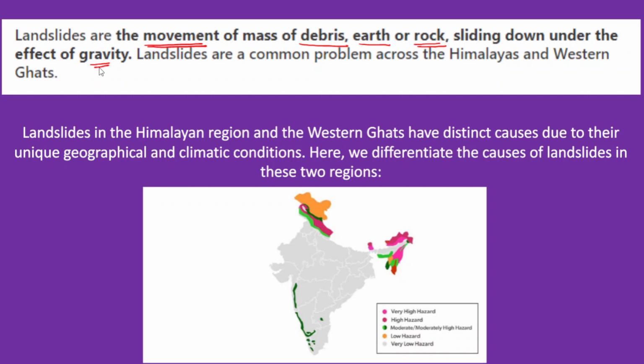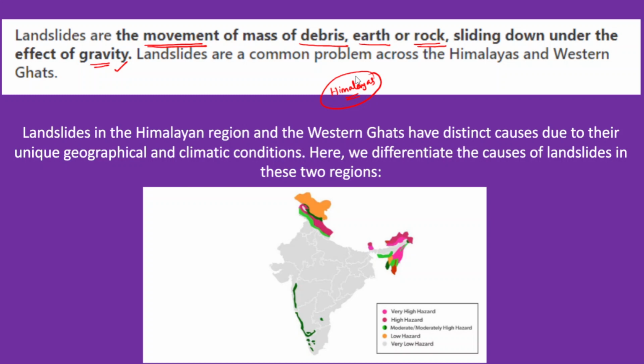Okay, so this is a fast-paced movement of rock debris, earth, rock sliding down under the effect of gravity. Now landslides you very often experience in Himalayas, and nowadays even Western Ghats have also been experiencing these landslides.